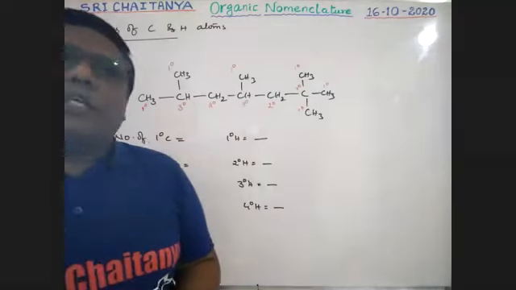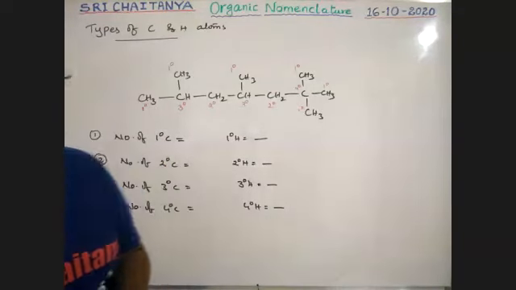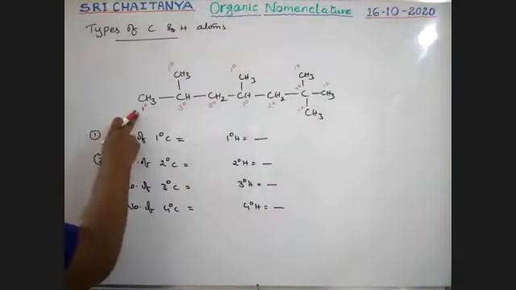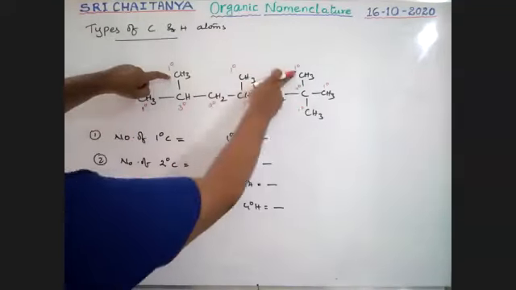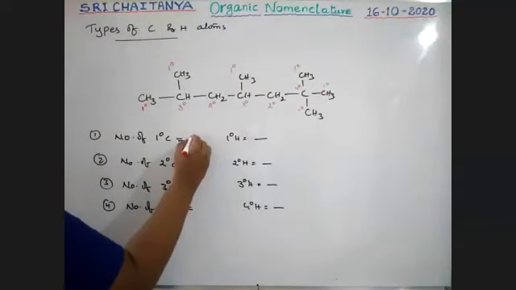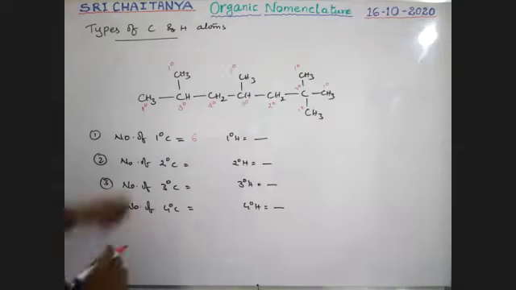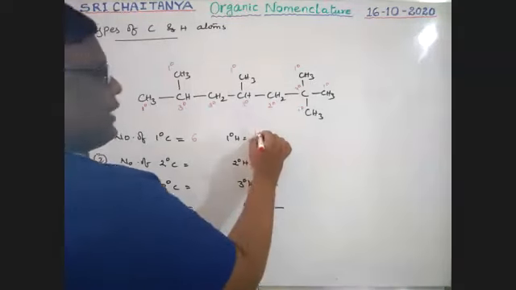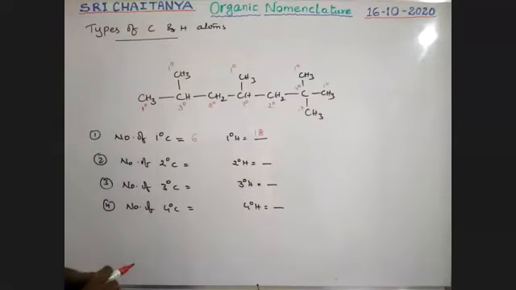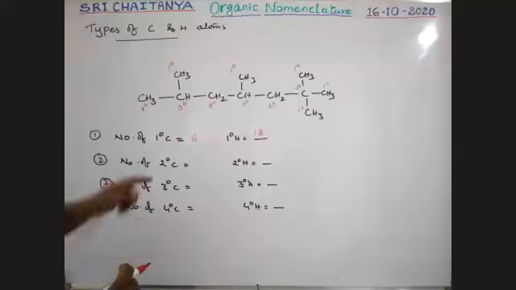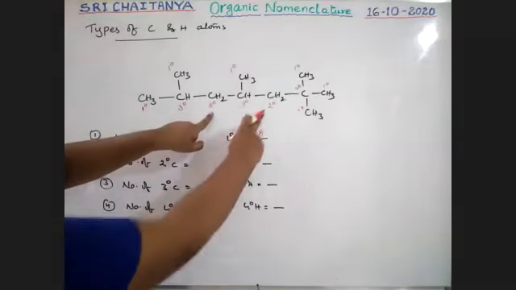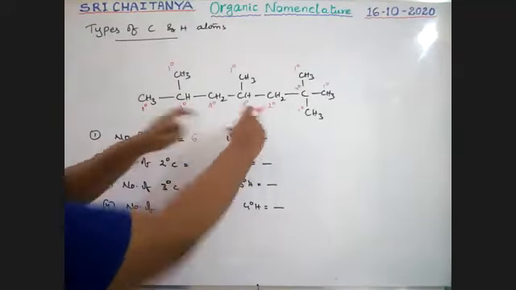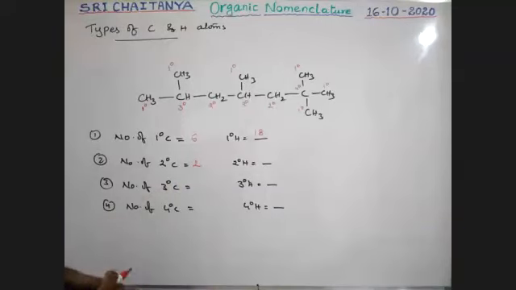Okay, so these are the conditions, boys. Now find out how many primary carbon atoms: 1, 2, 3, 4, 5, 6. There are 6 primary carbons. Each primary carbon has 3 hydrogens, so 6 times 3 is 18 primary hydrogens. Next, secondary carbons: this one and this one. These two are secondary carbons, so the number of secondary carbons is 2.